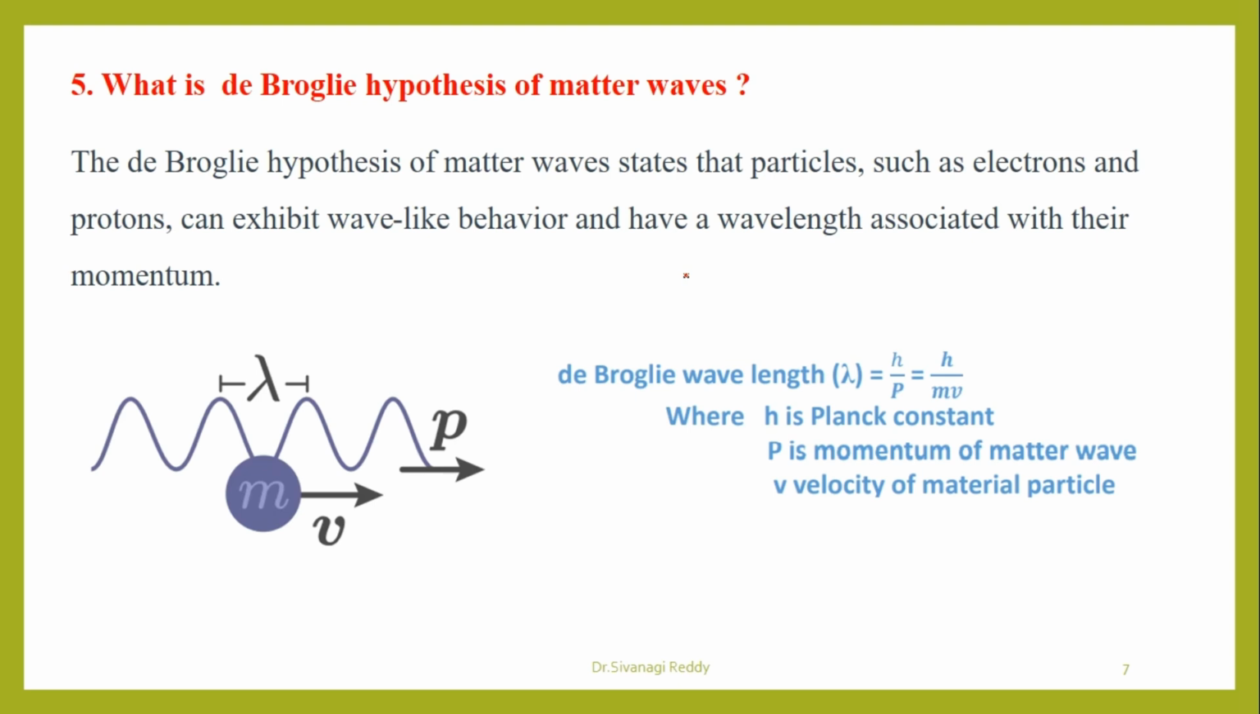Next one, what is the de Broglie hypothesis of matter waves? Matter waves also have a dual nature, meaning they act as a wave as well as a particle. The relation for this is lambda equals h by p, where h is Planck's constant, p is the momentum of the matter wave, and v is the velocity of the particle.